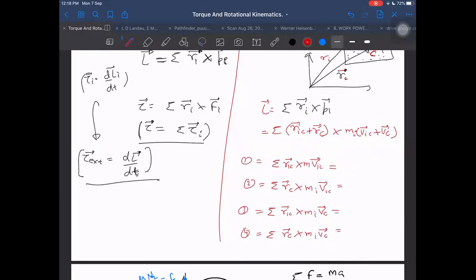Are you listening to me? Yes, sir. So what is the value of the first term? I think mi into Vic can be written as sigma m into Vcc, because it is already related to center of mass, so then it will become 0. The center of mass frame is a zero momentum frame, so net momentum in that frame will be 0 only. But wait a second, sorry. It has Ric also multiplied.